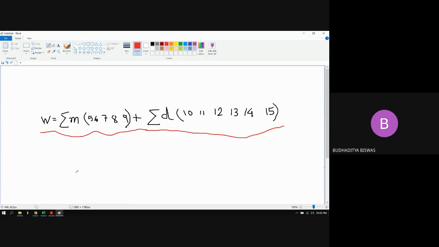So let's see who can tell me the ultimate simplified expression of W.